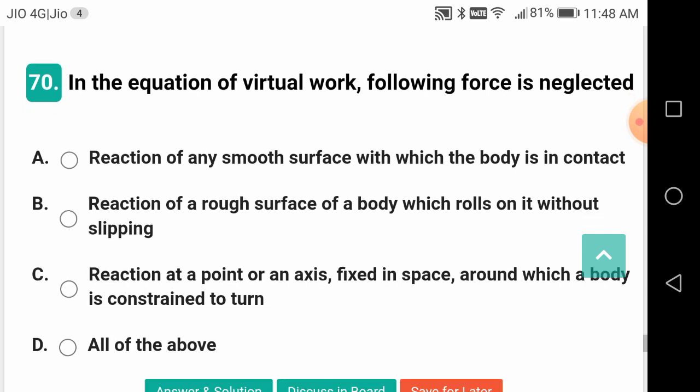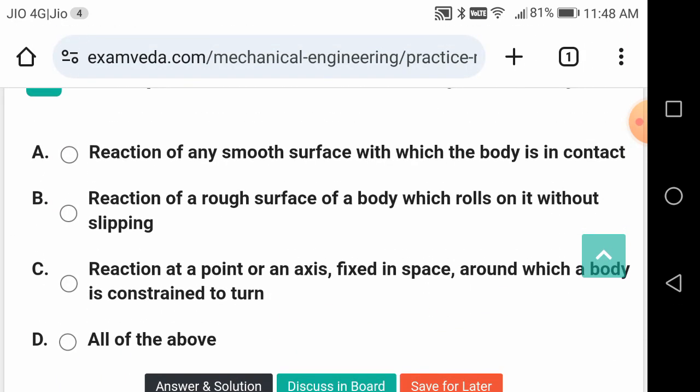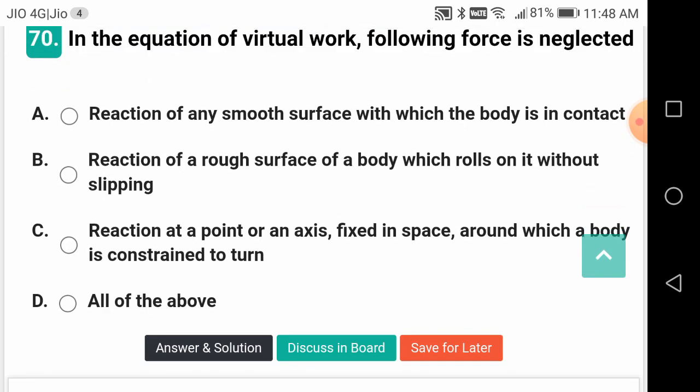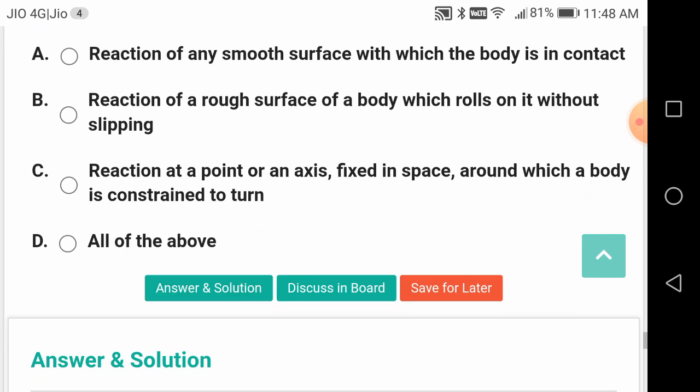In the equation of virtual work, which of the following forces is neglected? All of them: the reaction of any smooth surface with which the body is in contact, the reaction of a rough surface on which a body rolls without slipping, and the reaction at a point on an axis fixed in space around which the body is constrained to turn. All of them are the correct answers.